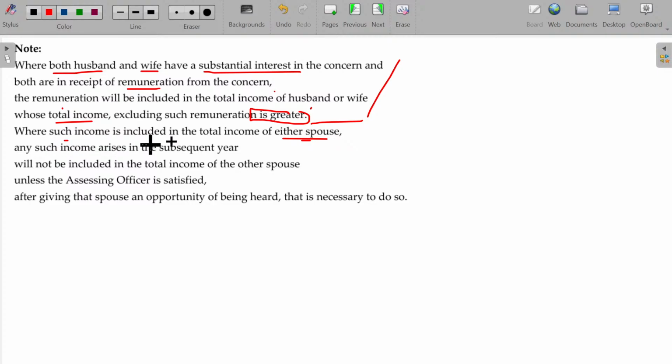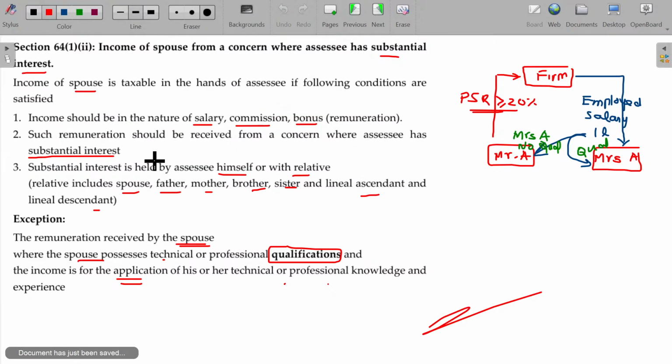Where such income is included in the total income of either spouse, any such income arising in the subsequent year will not be included in the total income of the other spouse. It will be clubbed in the same assessee's name, unless the assessing officer is satisfied otherwise. Is that clear? So we have completed the section 64 clause 1 sub-clause 2 provisions. Substantial interest case. Is that clear?